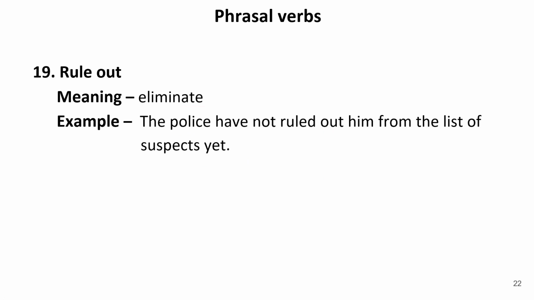That is rule out. Rule out means to eliminate something. For example, the police have not ruled him out from the list of suspects yet. It means he is still included in the list of suspects. Now let us move to the next one.